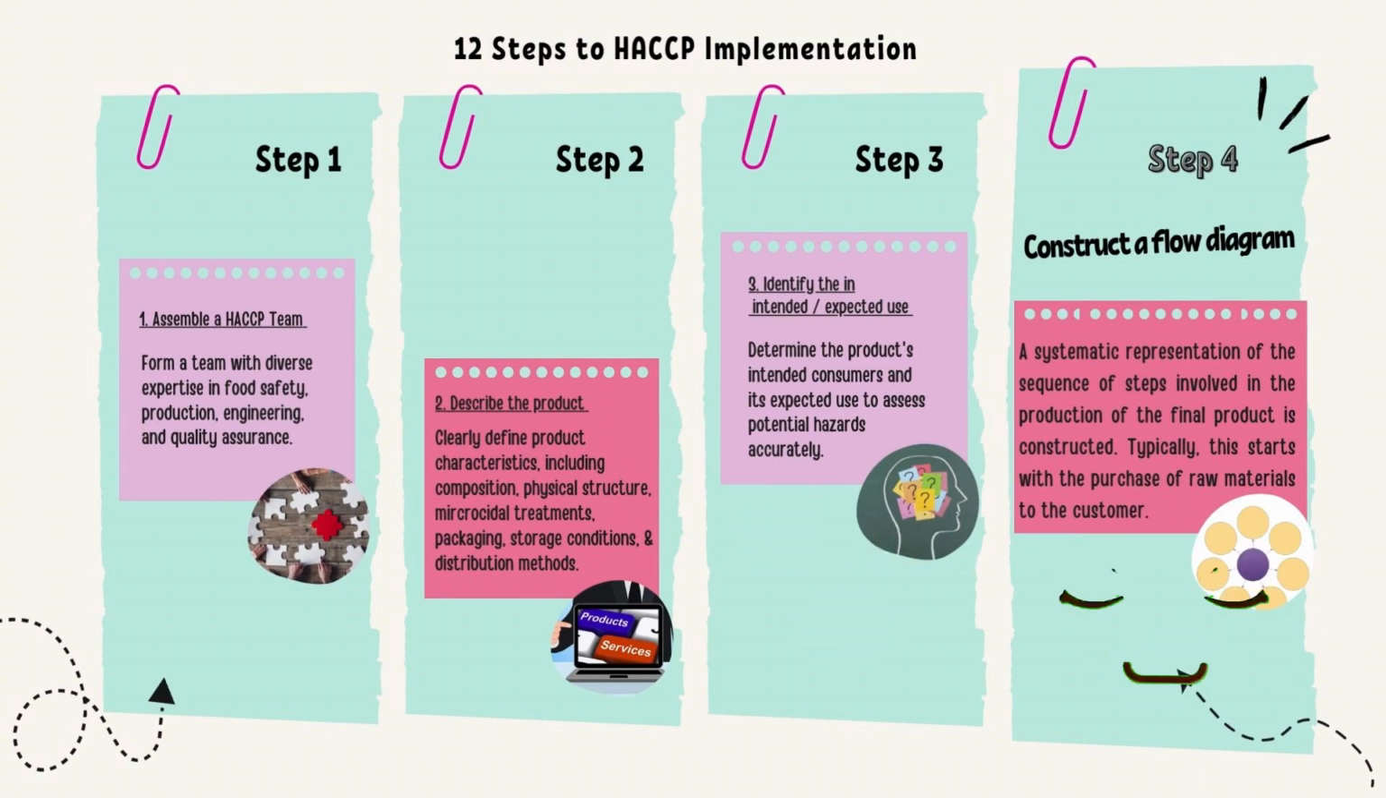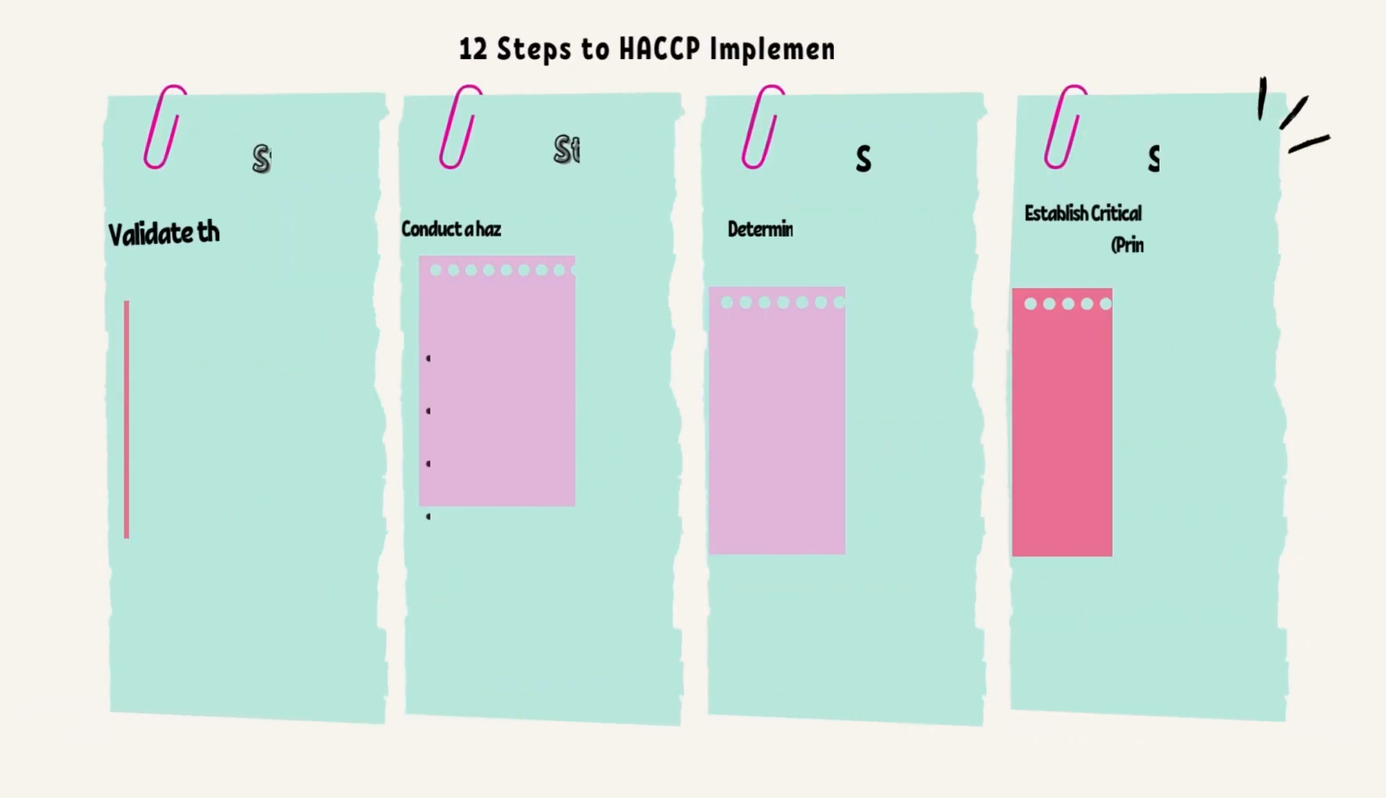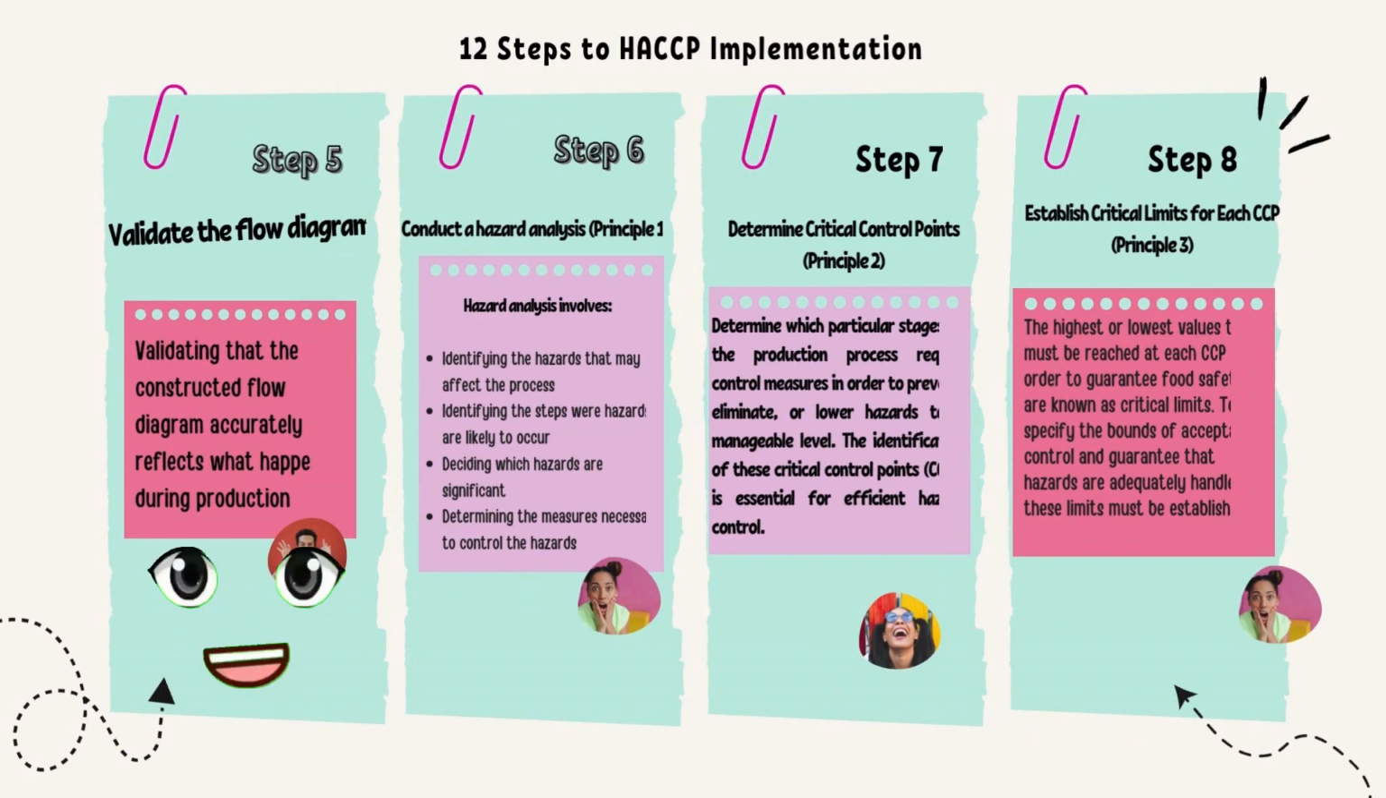Step 4. Construct a flow diagram. A systematic representation of the sequence of steps involved in the production of the final product is constructed. Typically, this starts with the purchase of raw materials to the customer. Step 5. Validate the flow diagram. Validating that the constructed flow diagram accurately reflects what happens during production. Step 6. Conduct a hazard analysis, principle 1. Hazard analysis involves identifying the hazards that may affect the process, identifying the steps where hazards are likely to occur, deciding which hazards are significant, and determining the measures necessary to control the hazards.